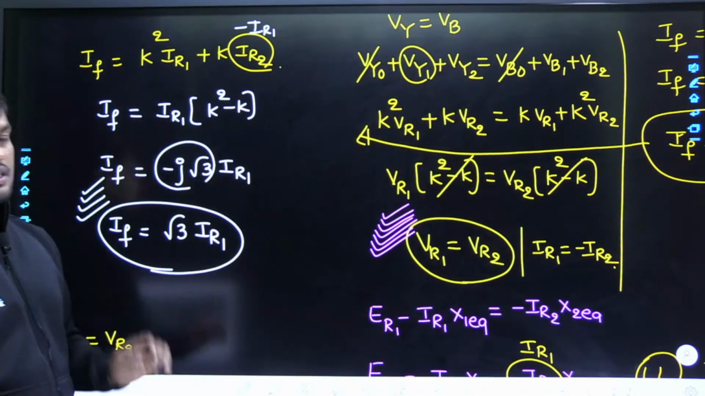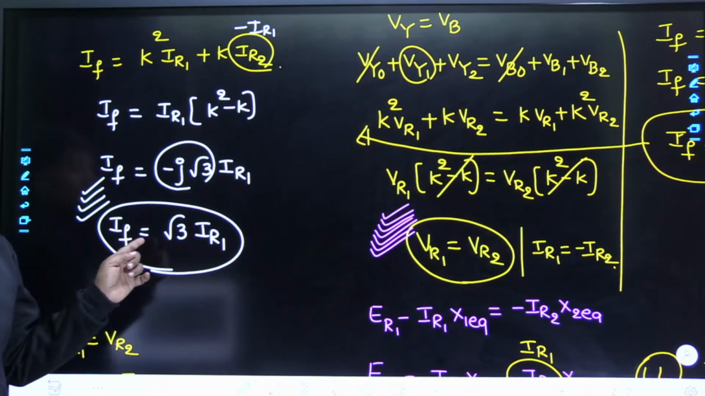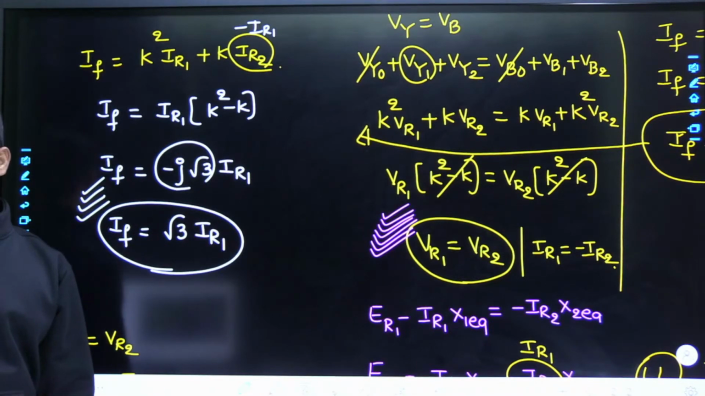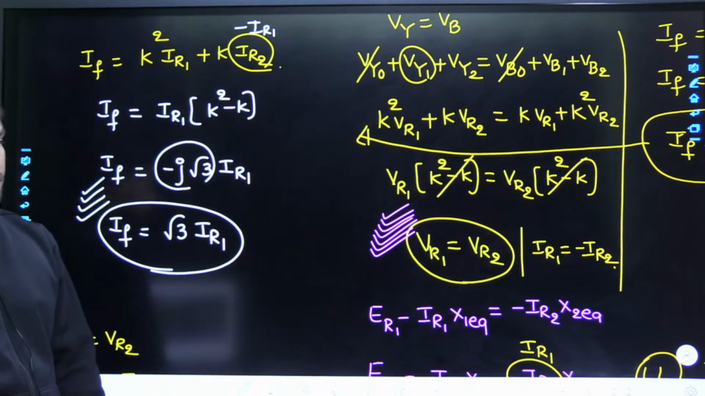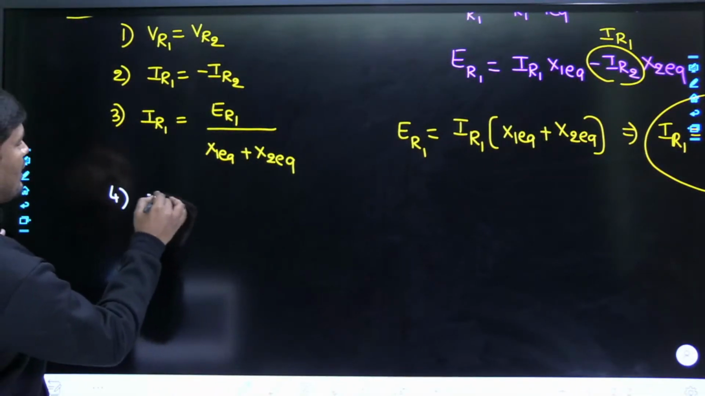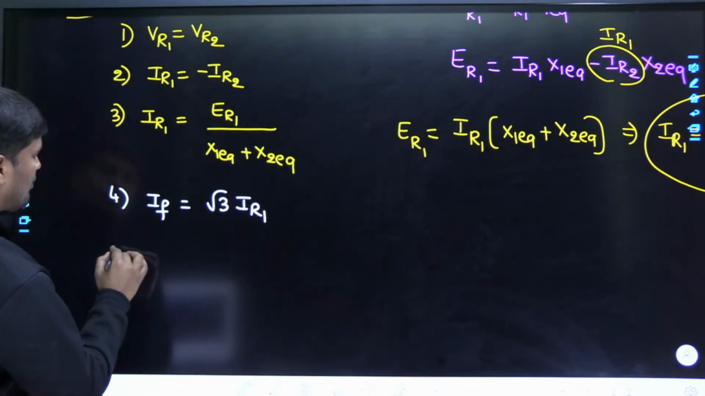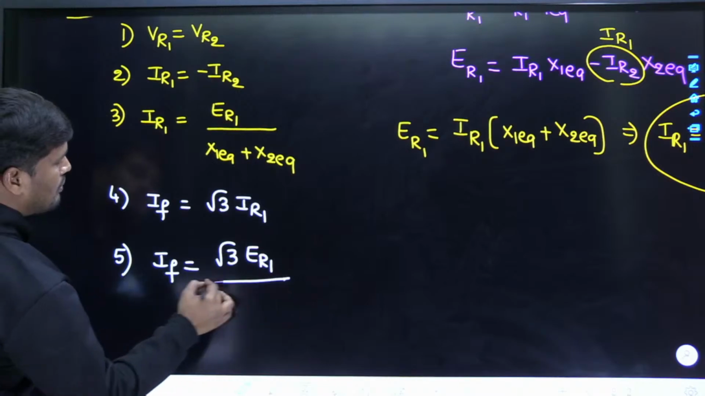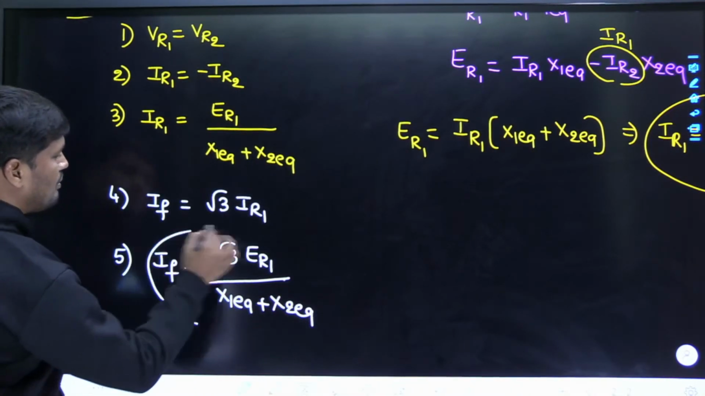In case of line to ground fault, what is the fault current? 3 times IR1. Yesterday we discussed. And today the LL fault current expression in terms of positive sequence current is root 3 times IR1. Now tell me, everybody, have you understood the concepts? So the fourth result, fault current in case of line to line fault is root 3 times IR1. Now the fifth result, fault current IF is equal to root 3 times ER1 upon X1 plus X2 equivalent. So this will be the final expression.